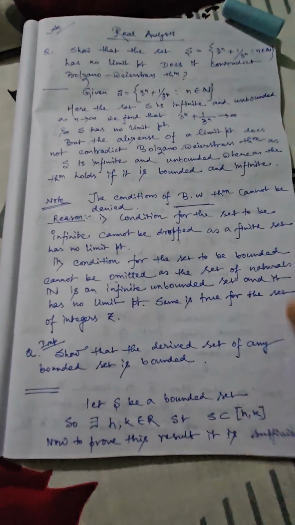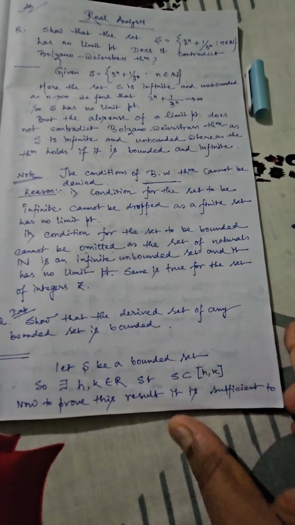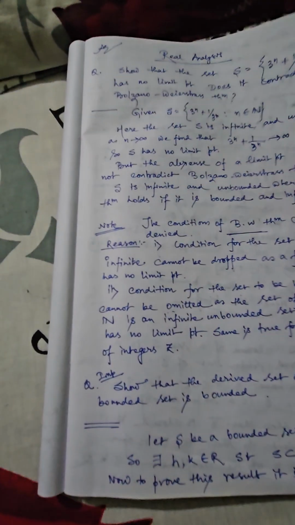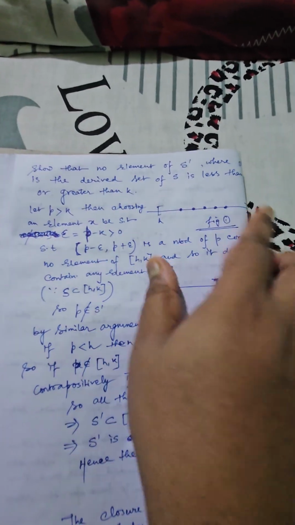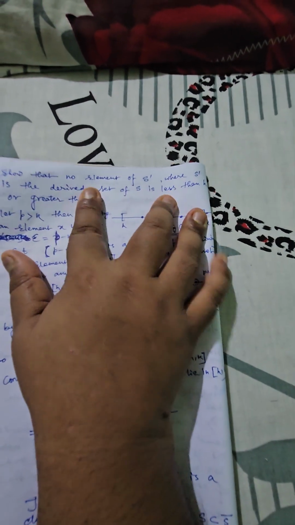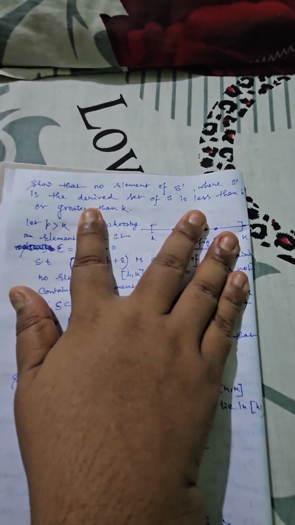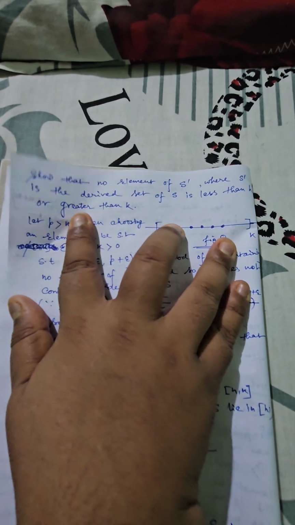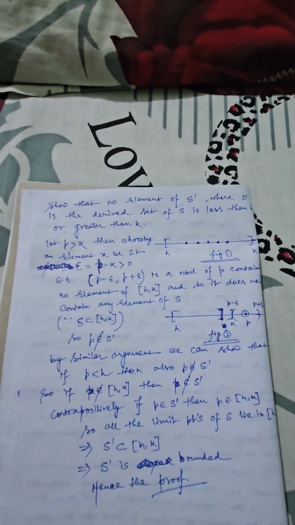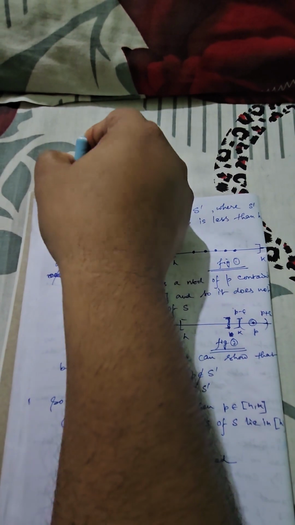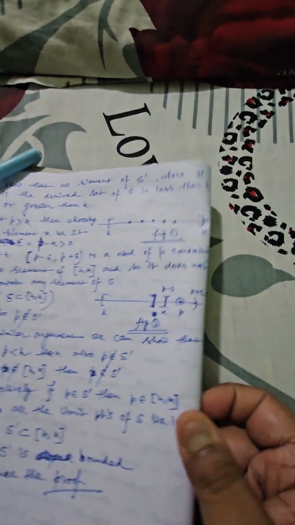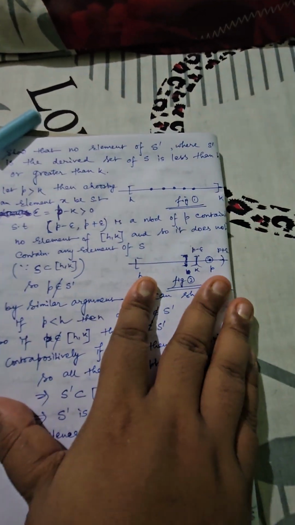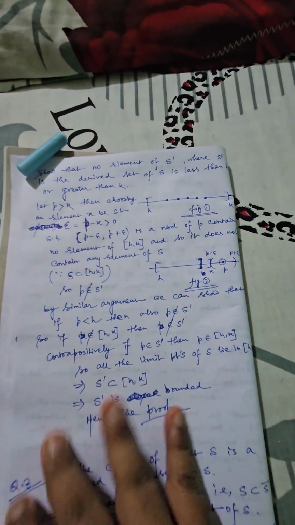Now in order to prove that the derived set is also bounded, it is sufficient to justify that there does not exist any element of S dash, which is the derived set of S, that is less than h or greater than k. So actually we are trying to justify there does not exist any element which is less than h, and also none greater than k. Now for your convenience, I have drawn a rough diagram, as you can see here.